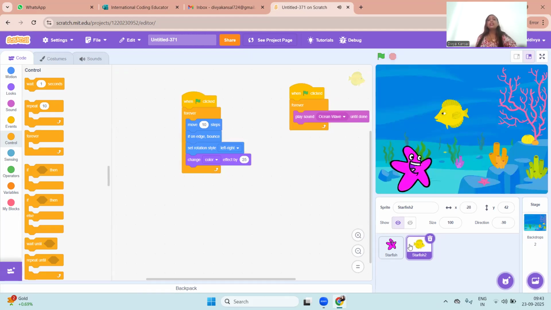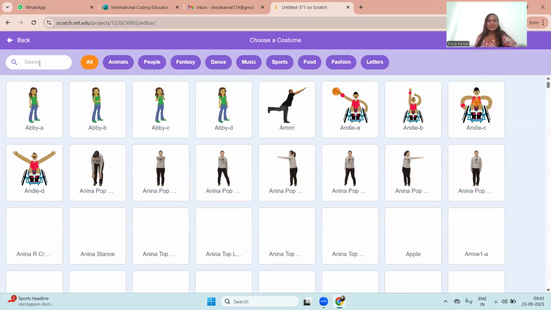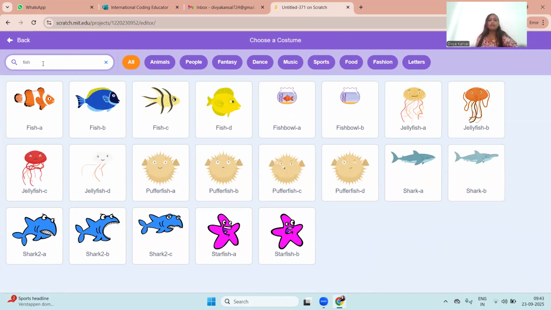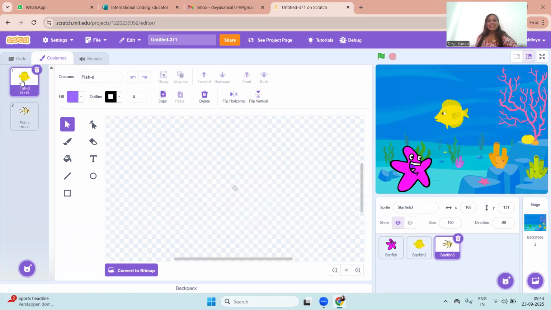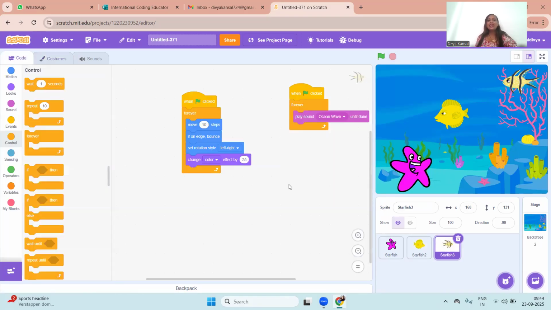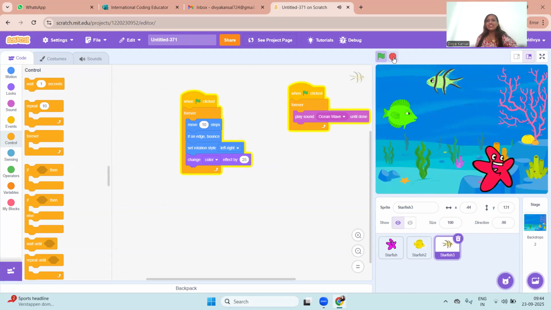Do you also like it? You can add as many fishes as you want here. You can duplicate them and make changes in their costume like this. You can always change the costume by clicking on costumes. This time I'm going to choose a different fish. I like this one, so I'll click it. How is it? Do you like it? Very nice. I'm going to delete this fish this time and go to code. And there we go. Wow, this looks so cool.